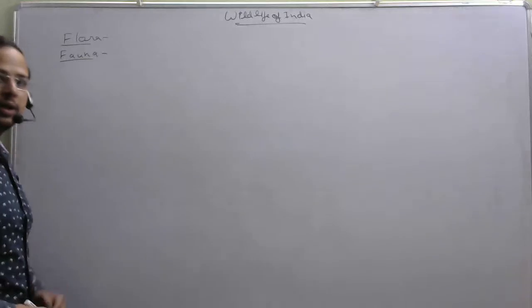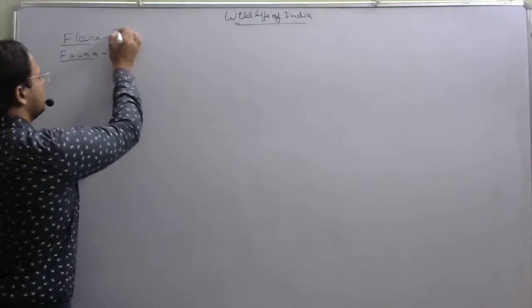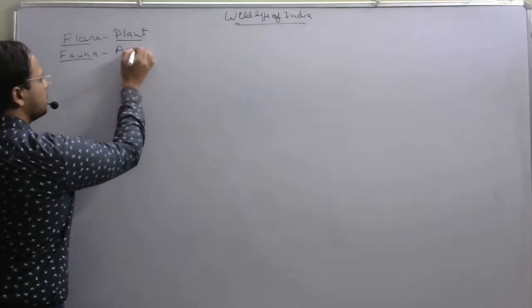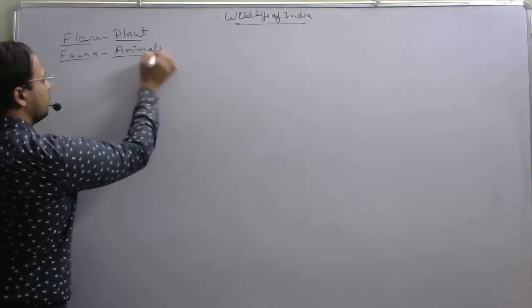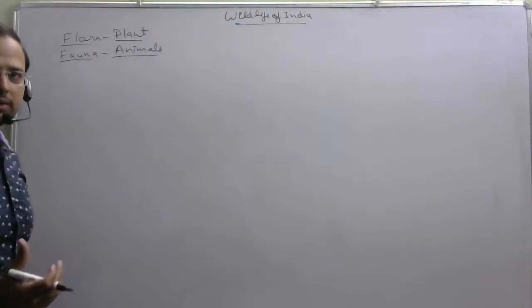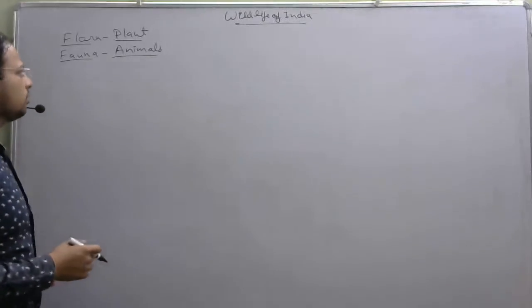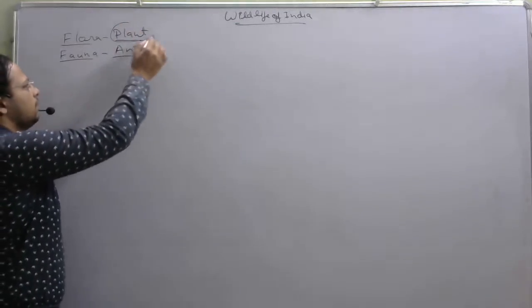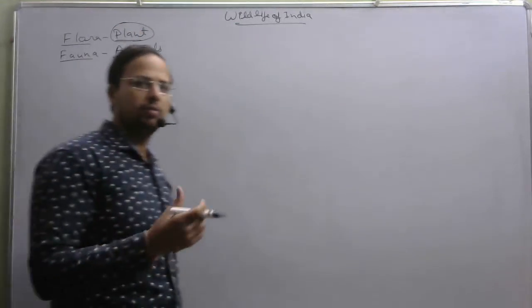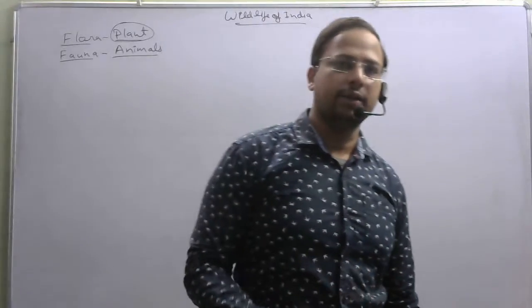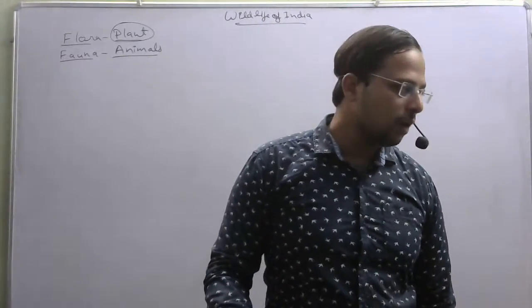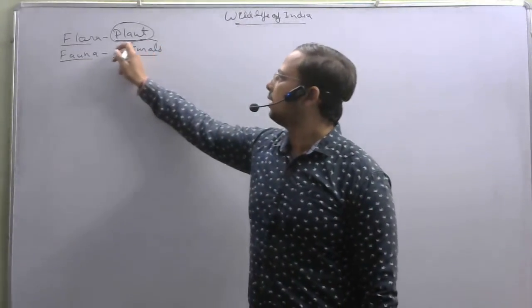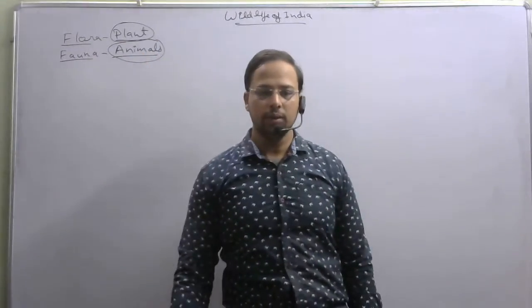It is related to plant species, and fauna is related to animals. As we know, in India the plants are of various categories and we have already learned about them. Today we will be discussing the wildlife, the animals found in the Indian region.